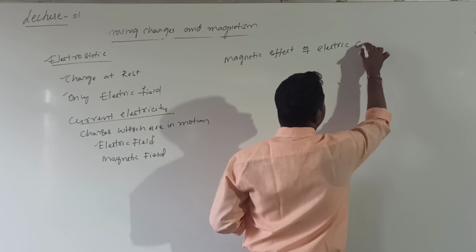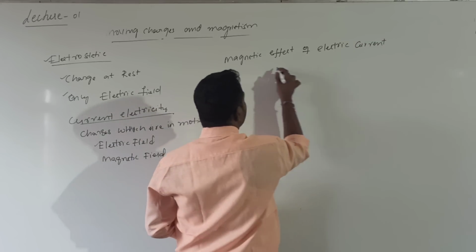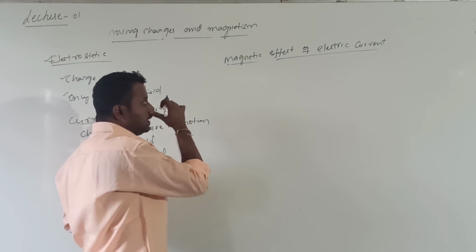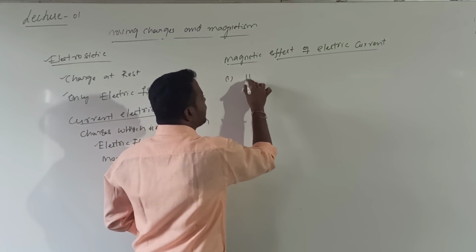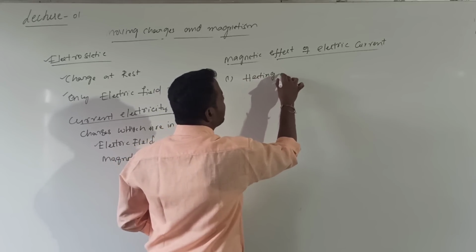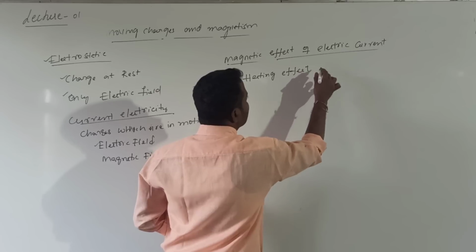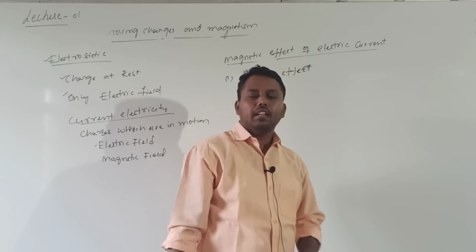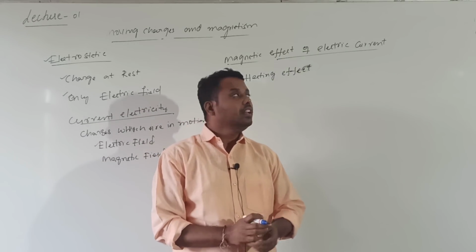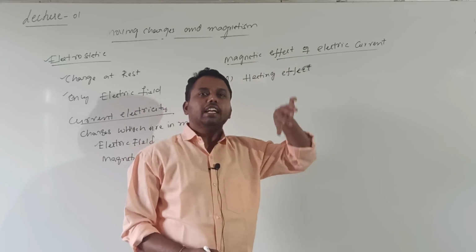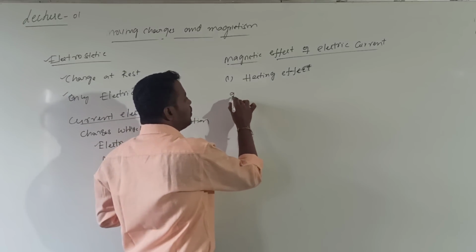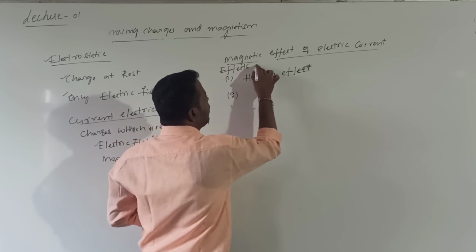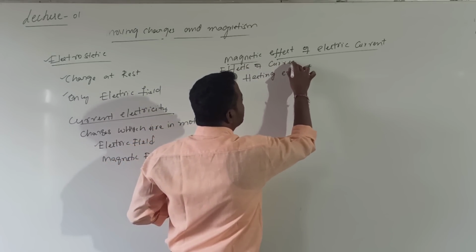Electric current will have several effects. In the last chapter we have seen the heating effect. What is the heating effect? Whenever current passes through a conductor, it generates heat. That effect is called the heating effect, which we studied in current electricity. So these are the effects produced by the current.